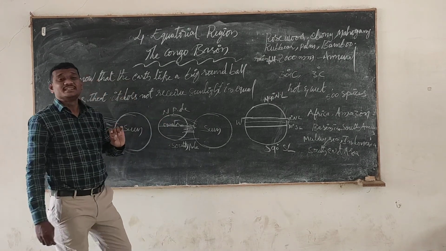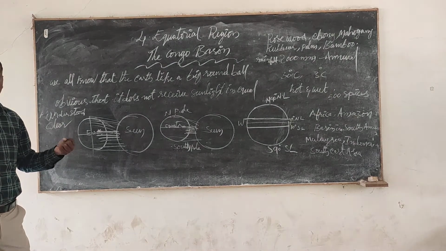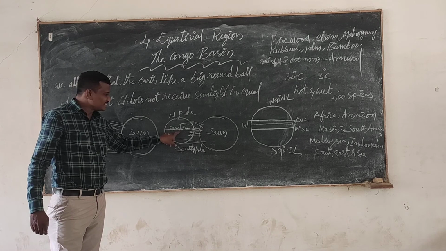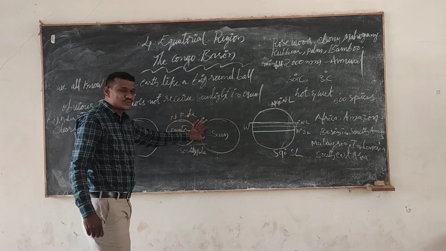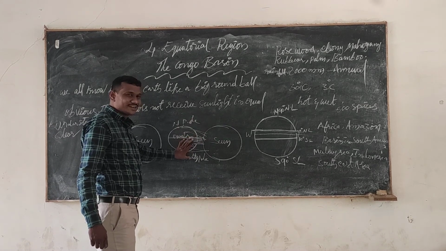So the equatorial region receives direct and strong sun rays, because the equator is nearer to the sun compared to the polar region.